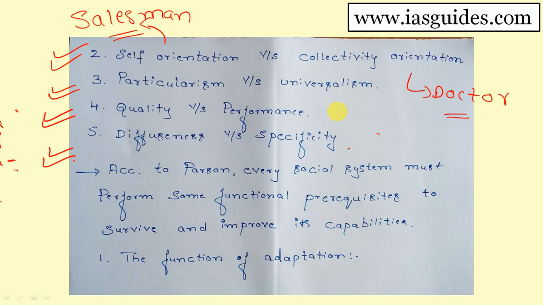Getting? Examples we can give for diffuseness and specificity. For specificity, we can give the example of an employer and employee. The scope is limited, no? There are limitations for the interaction between employer and employee. Only work related aspects they have to talk.